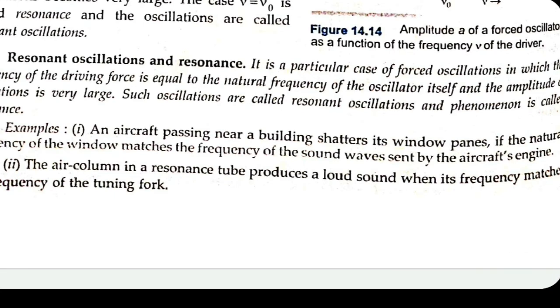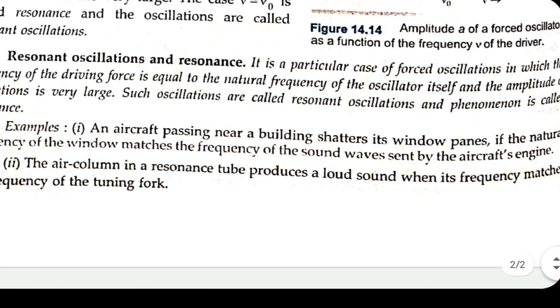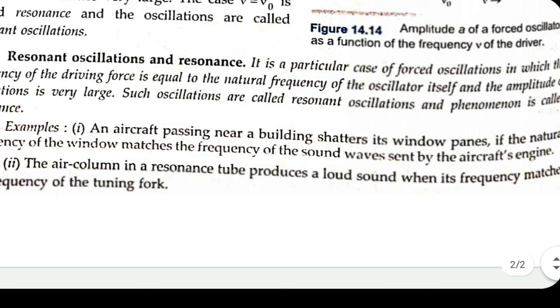In case the frequency of this forced oscillation of the hanging bridge becomes equal to its own natural frequency, then the bridge starts vibrating with maximum amplitude, because of which the bridge collapses. So in order to avoid that, the soldiers are asked to stop marching when they cross over a hanging bridge.